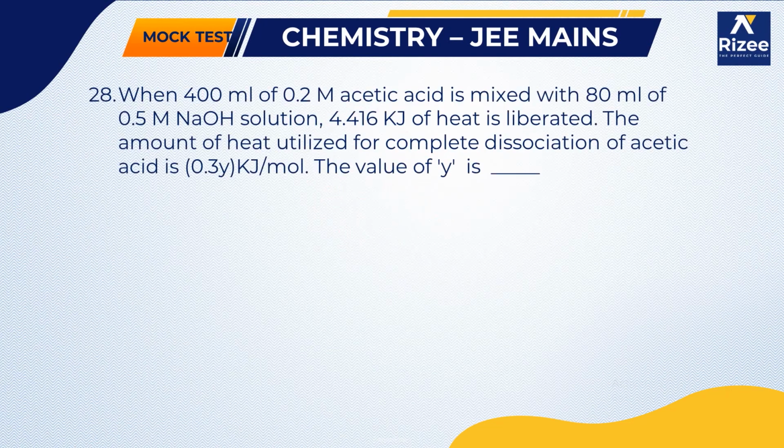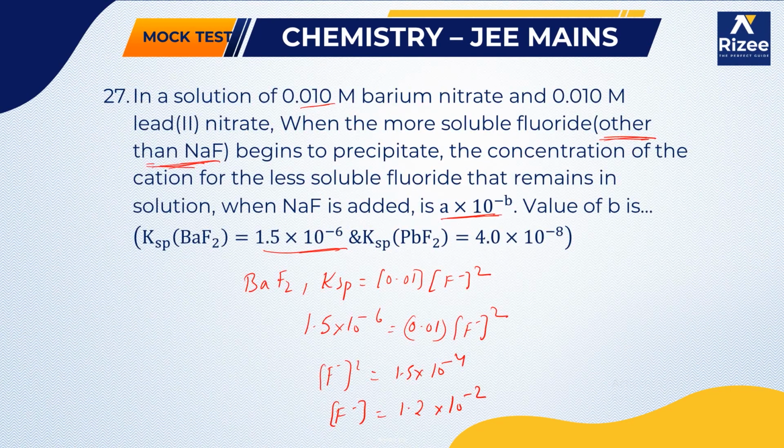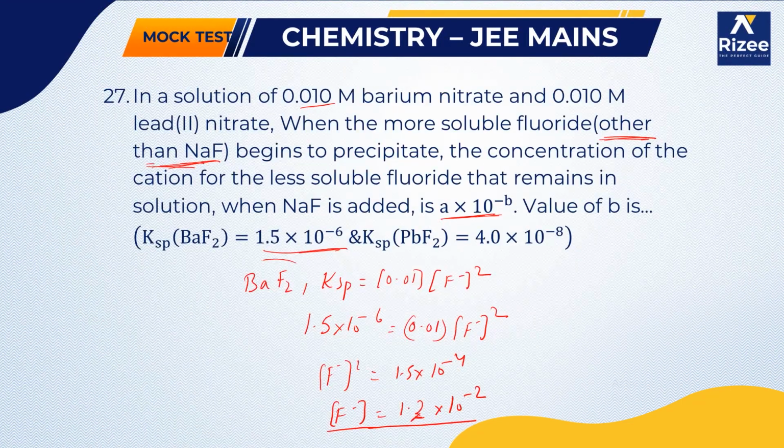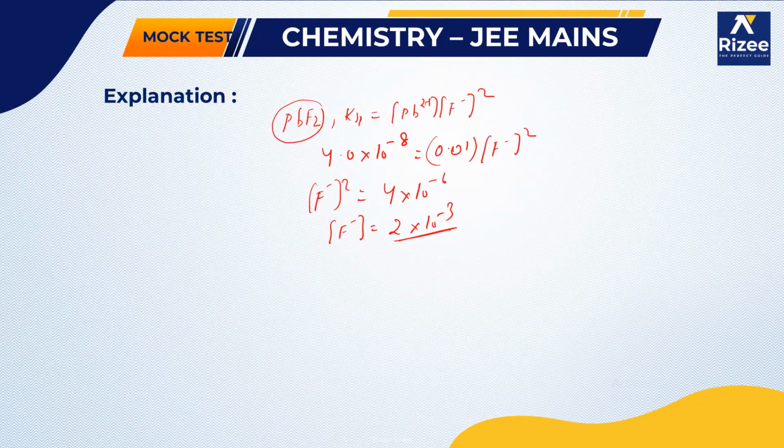You can see the F minus concentration for Ba2+ is 1.2 × 10^-2, and for PbF2 it is 2 × 10^-3. This means the concentration of fluoride ions needed in PbF2 is less than the concentration of fluoride ion needed in barium fluoride. So that's why PbF2 will precipitate first.